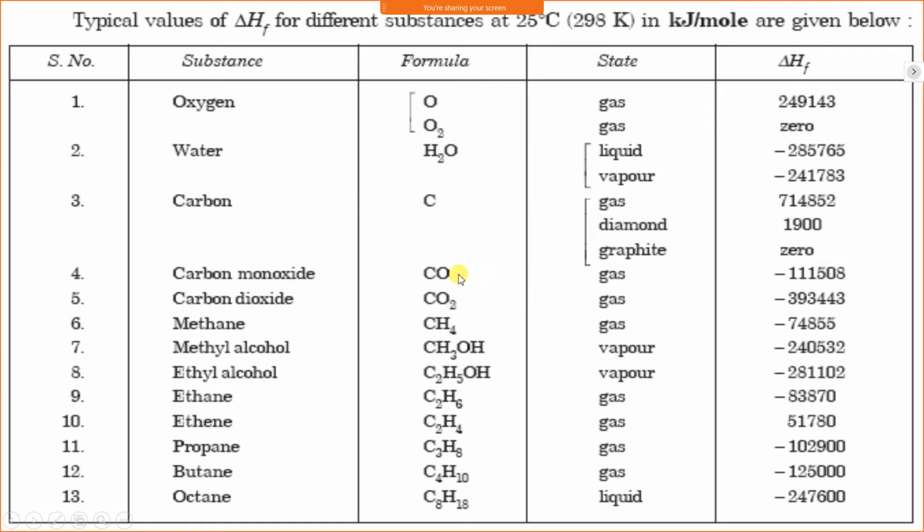Again, carbon monoxide, CO, is not naturally available. CO2 is also not naturally available, it is formed. Therefore, it has an enthalpy of formation. If we take the example of nitrogen gas, that is N2, N2 is available naturally, that is nitrogen is available in the form of N2. Therefore, the enthalpy of formation, delta H, for N2 is 0. If we take the example of hydrogen, that is H2, hydrogen is available in the form of gas naturally. Therefore, for hydrogen gas, the enthalpy of formation is 0.